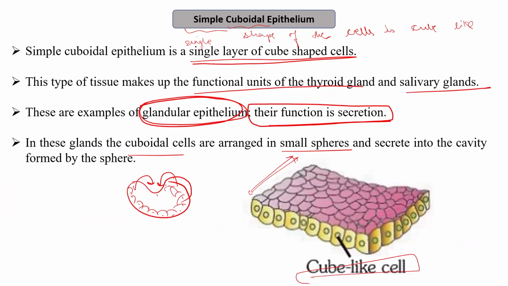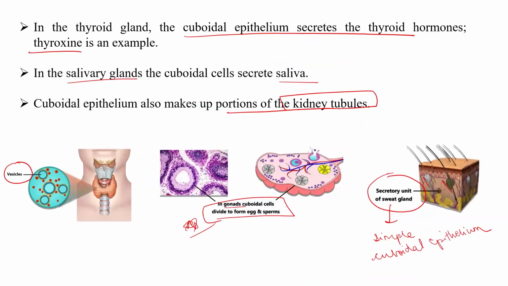And it has a function of secretion, for example, in the salivary glands, it helps in the secretion of the saliva, or with the help of the sweat glands, it helps in the secretion of the sweat. Also, it is present in the thyroid gland, where it helps in the secretion of a hormone. So wherever there is a secretion of hormone, for example, in the thyroid glands, it is the simple cuboidal epithelium. So the glandular epithelium or the glands are the modifications of the simple cuboidal epithelium.